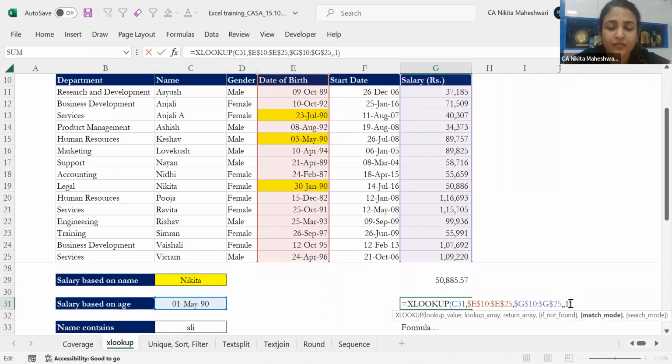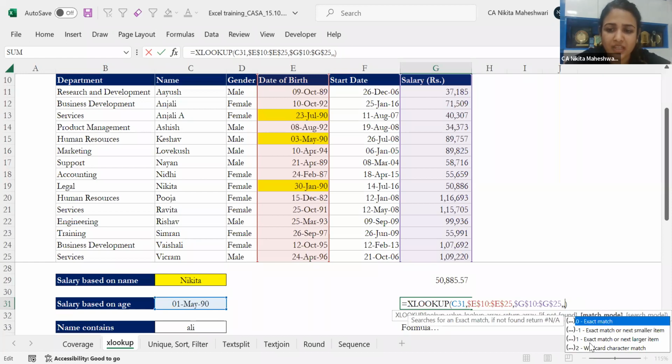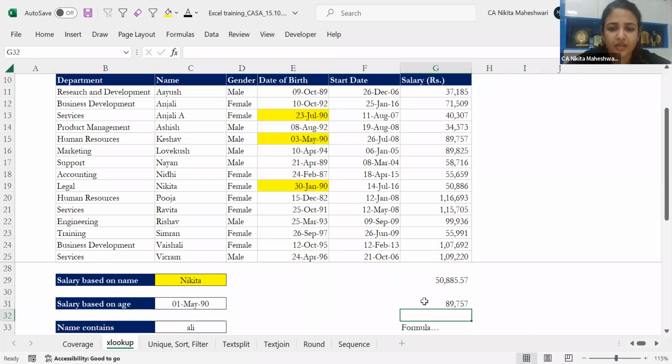Because these are optional fields, I don't have to put each and every one of them. I can pick and choose as I wish. So I've ignored that if error thing and I've just said match mode is 1. Again, match mode 1 means exact match or the next larger item. I'll select this, I'll press 1 and I'll click on OK. Again, now it is giving me 89,557. It is giving me this particular salary over here.